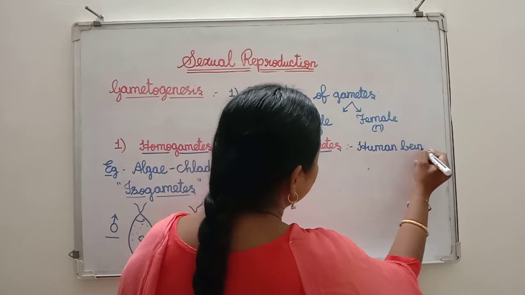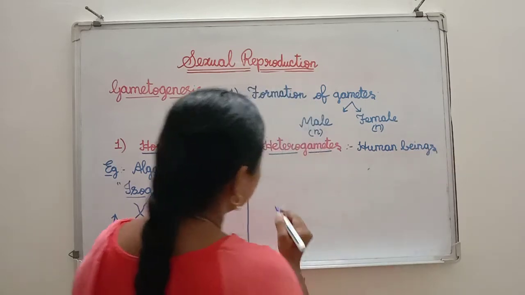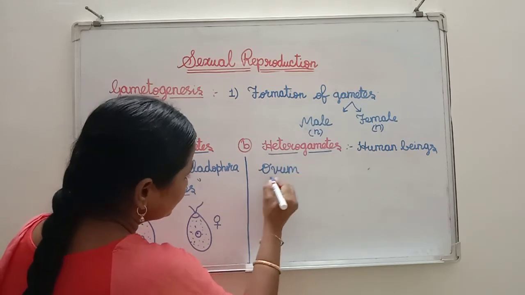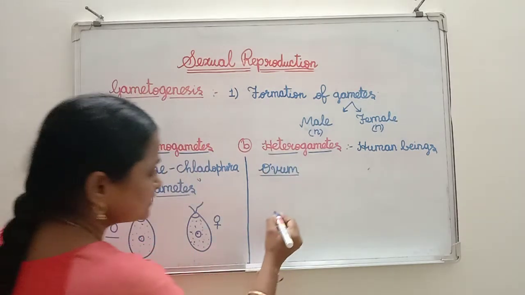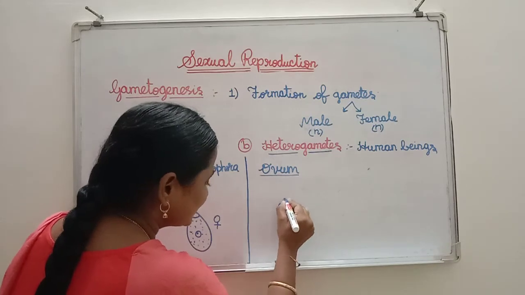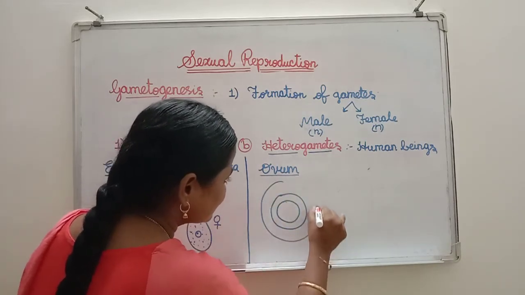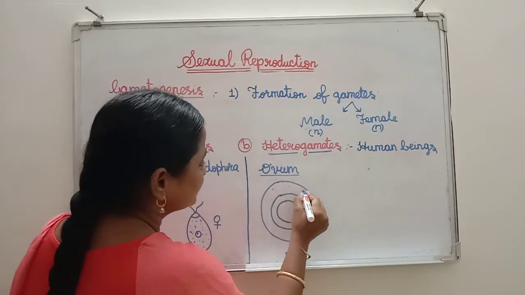In case of human beings, see here, I am going to first draw the ovum. That means female gamete. See how the structure is present in the female gamete, like this. So this is the structure of female gamete.